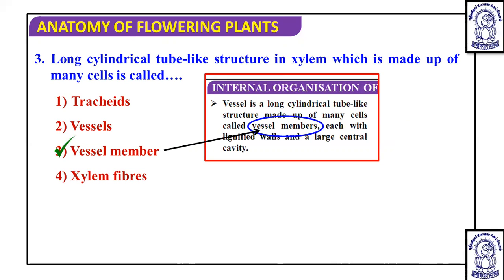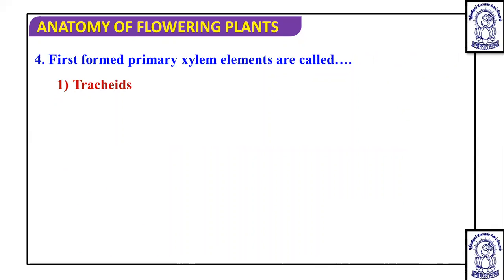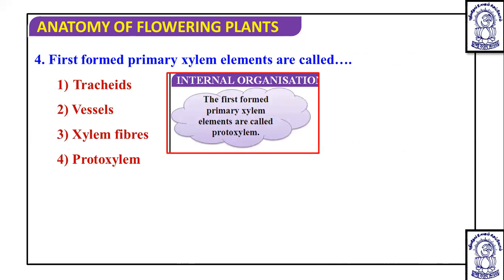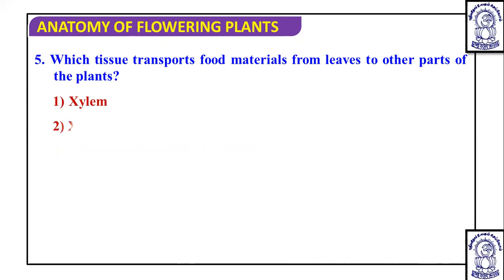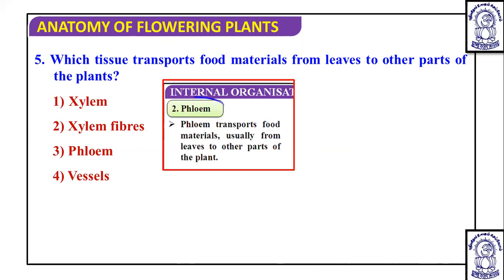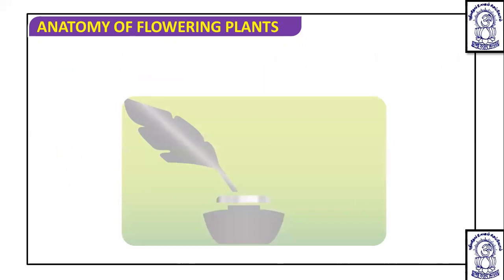Actually, a vessel member is a single cell, and vessel members together form a vessel. So vessel should be the answer. Option 3 is not the answer. First formed primary xylem elements are called protoxylem. Which tissue transports food material from leaves to other parts of the plant? Obviously it is the phloem, which carries out multi-directional transport.